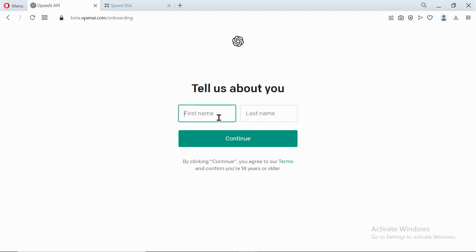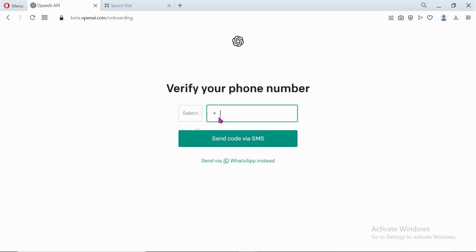Now your first name, you can just write something like TD, or your first name and last name. Your phone number now, automatically it will notice you are from Nigeria. So you need to input your correct phone number on here. They are going to send a code. If your phone number is wrong, it will definitely not go. So click on send code via SMS and wait for the code.